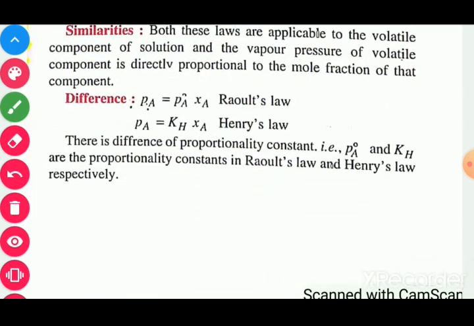There is a difference in the constants P naught A and Kh. P naught A is the constant for the vapor pressure of pure component A, and Kh is the Henry constant. So here P naught A is the constant in the case of Raoult's law and Kh is the constant in the case of Henry's law.